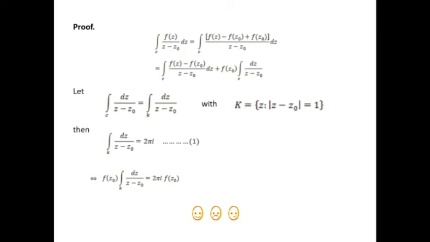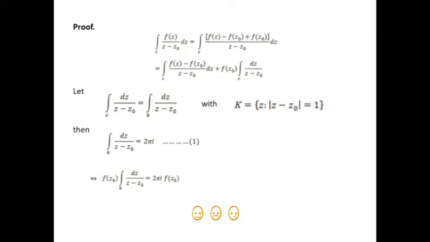Then the integral of k dz over z minus z0 is 2 pi. This is the first equation.